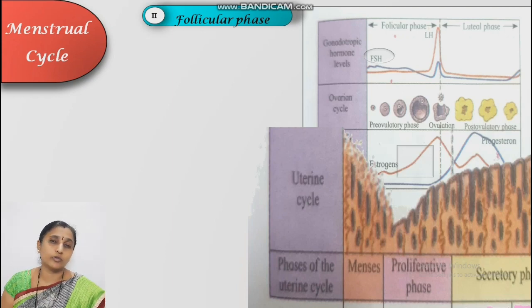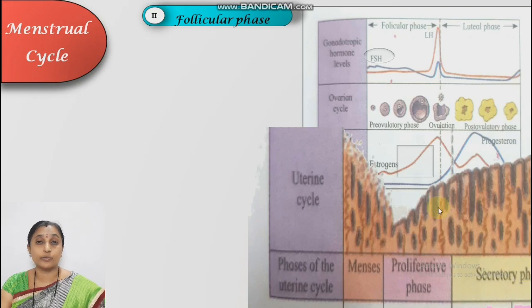These endometrial glands are also known as uterine glands, because the endometrium is the inner wall of the uterus. They regenerate, that is formation. So regeneration and proliferation of the tissue take place. So this phase is known as the proliferative phase.